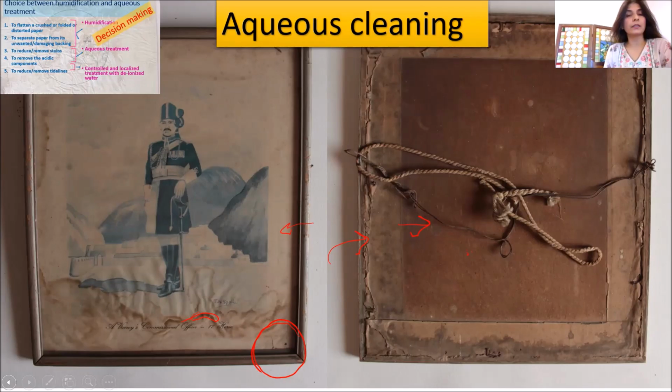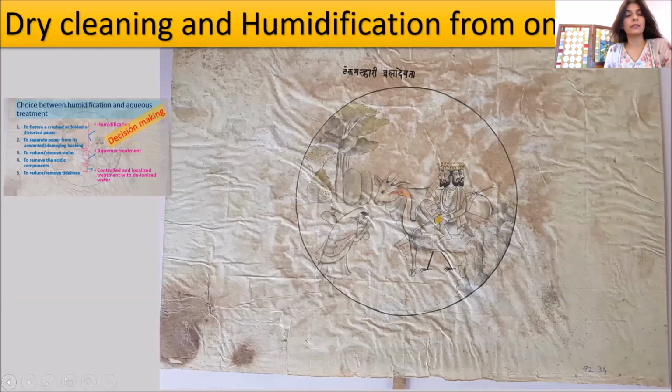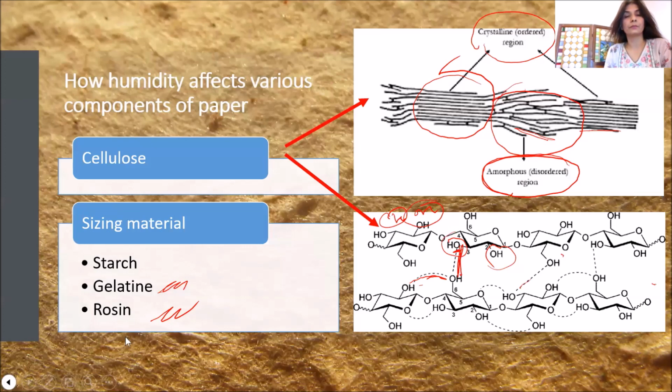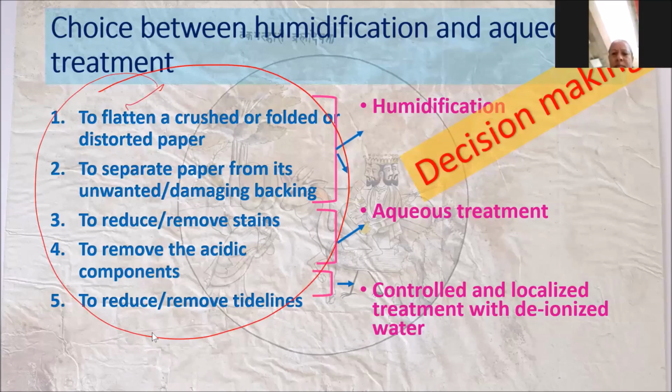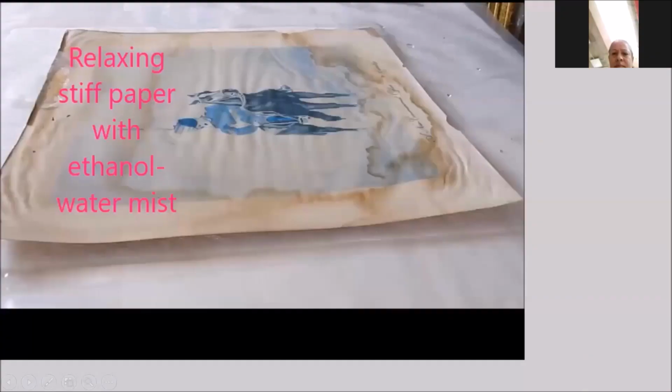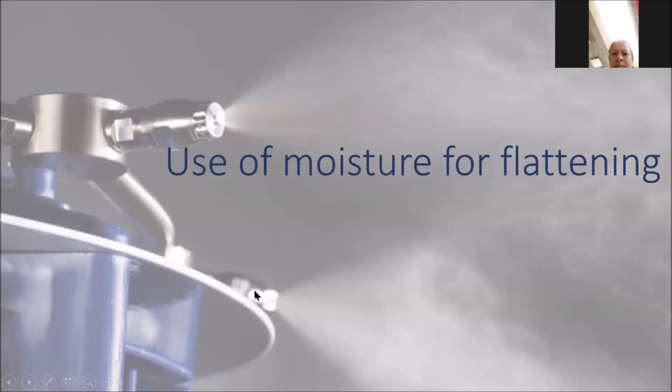We have already discussed the various decisions, and the problems, and the various reasons for humidification or aqueous treatment. So the first one is flattening, to flatten. So use of moisture for flattening.